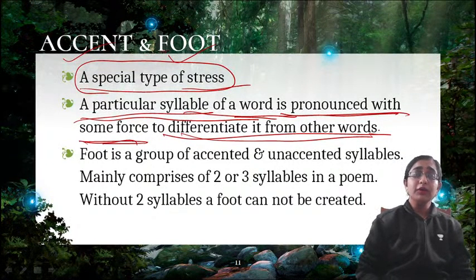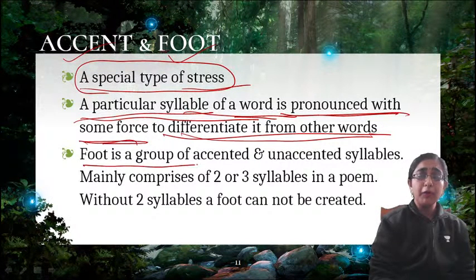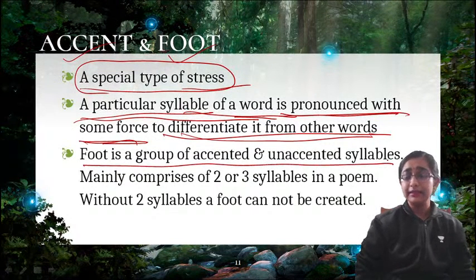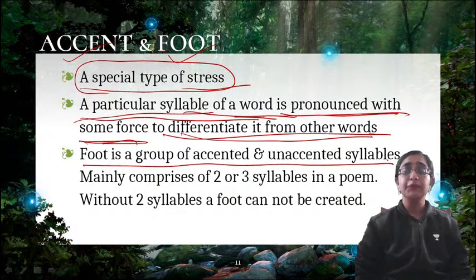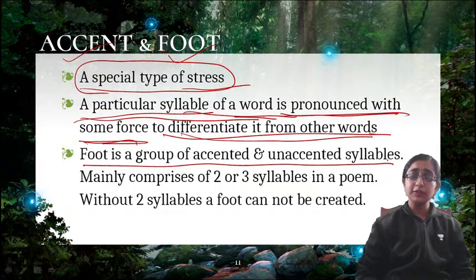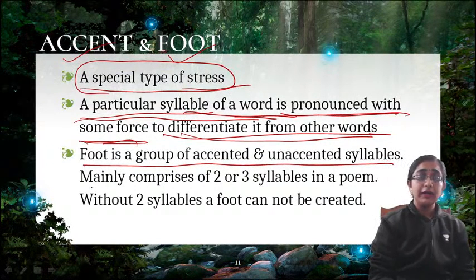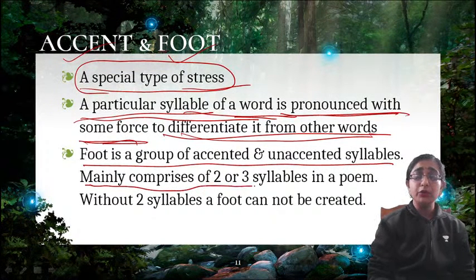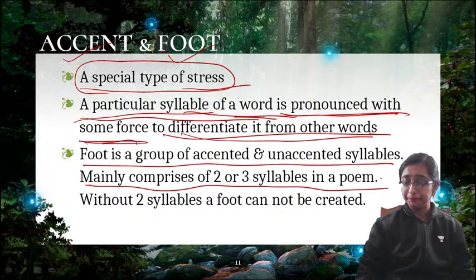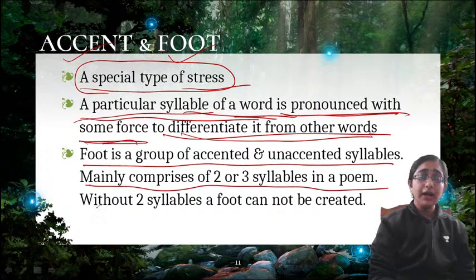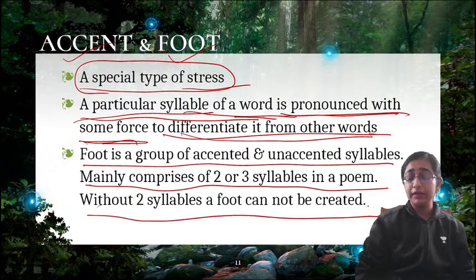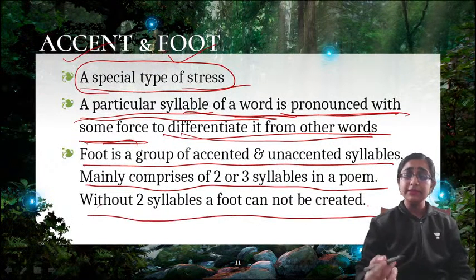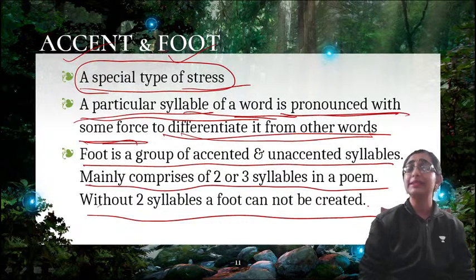Now what is foot? Foot is a group of accented and unaccented syllables. This is foot. Foot has also many types. Foot mainly comprises 2 or 3 syllables in a poem, and without 2 syllables a foot cannot be created. So to create any foot, 2 syllables are needed.